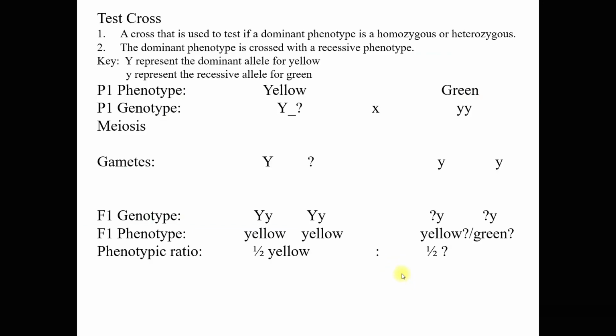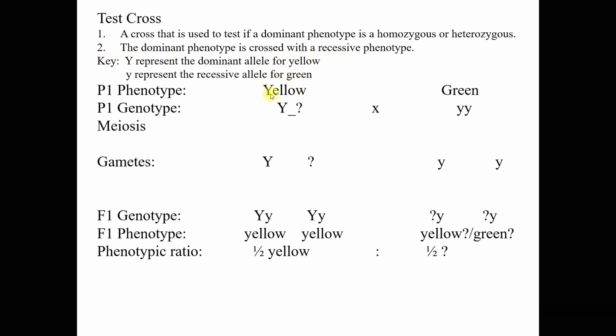Now, test cross. Alright, a test cross is a cross that is used to test if a dominant phenotype is homozygous or heterozygous. Okay, kita mau check dominant phenotype itu. Alright, whether that dominant phenotype is homozygous or heterozygous. So the dominant phenotype is crossed with a recessive phenotype. Okay, now one example here.